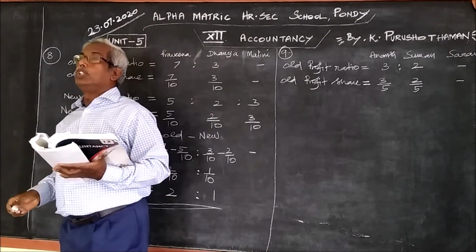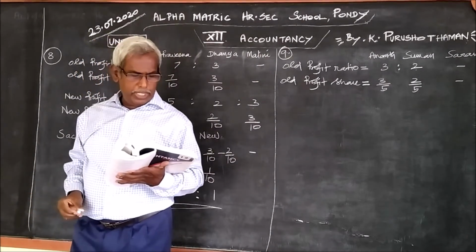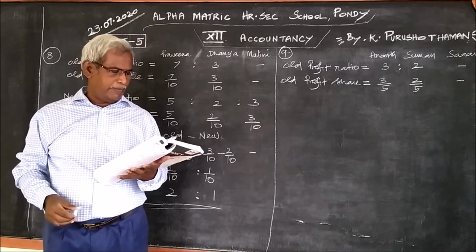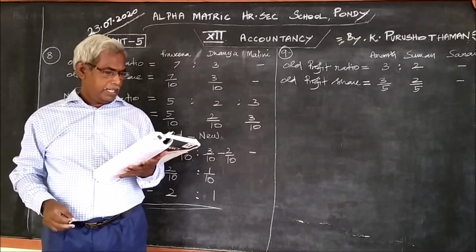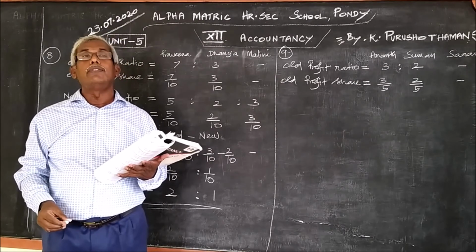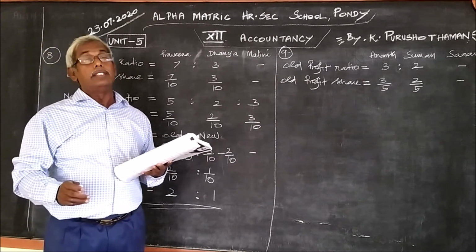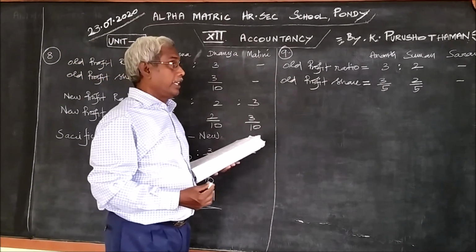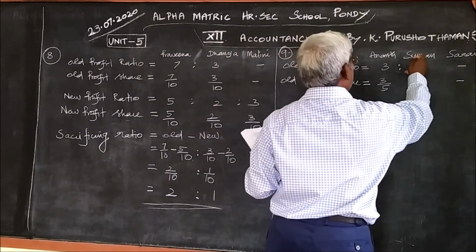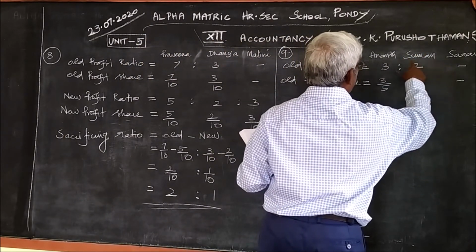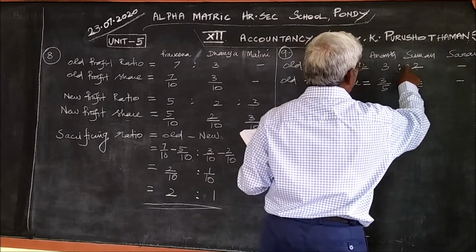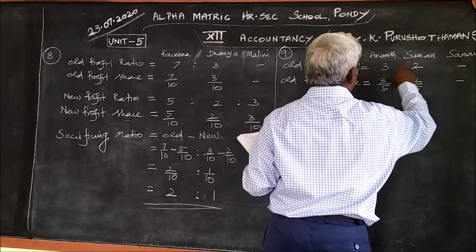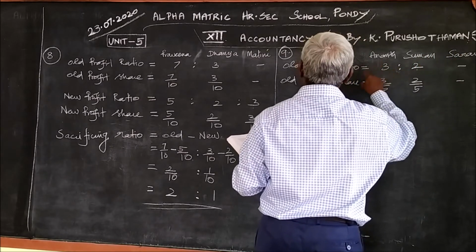How much is given to the new partner? They admit Saran for 1 by 5 share, which he acquires entirely from Anand. Anand is sacrificing 1 by 5 share. Saran does not get anything from Suman, but is getting entirely from Anand.